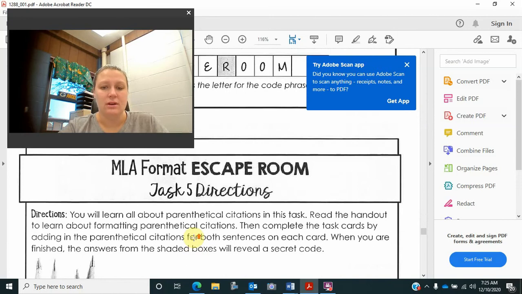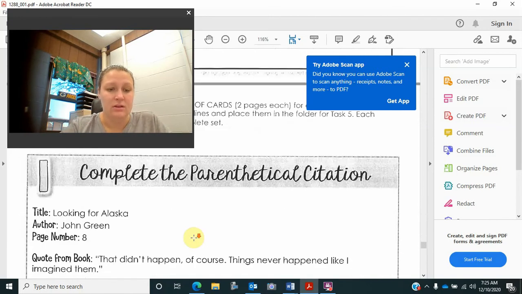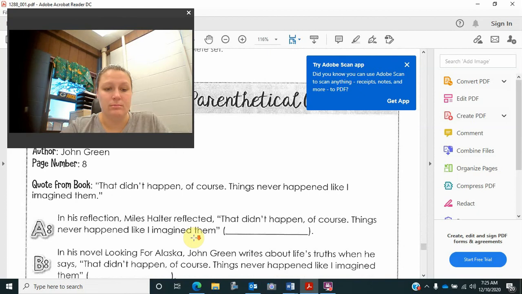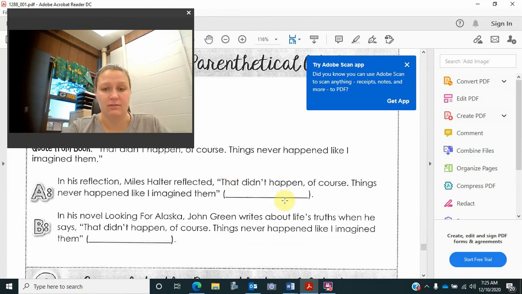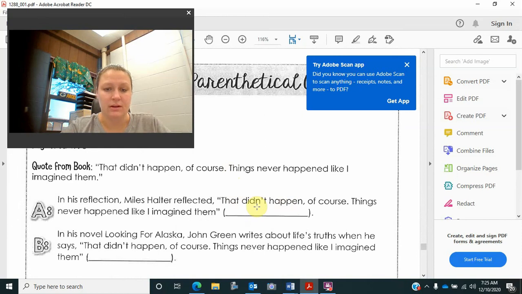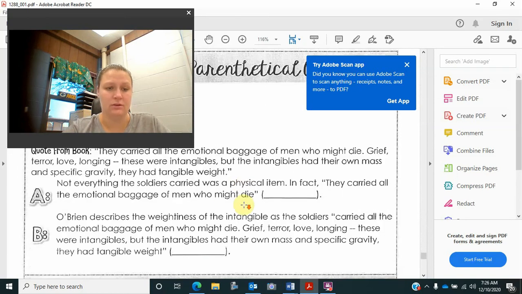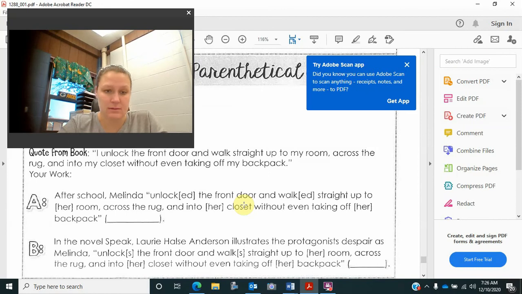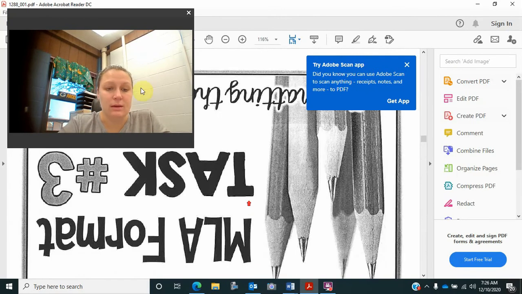Then you go down here, and for the last and final task, you are going to pretty much just determine the right answers for these. You're going to fill in how you would do a parenthetical citation for that specific situation it's asking you for. And you'll do that for all of these and put them into your answer document as well. This is just kind of a fun way to review MLA format and citations.